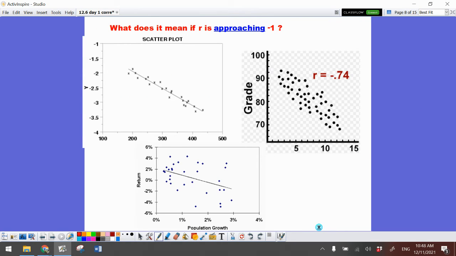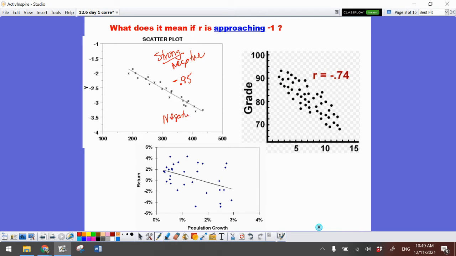All right, so let's take a look at these different types of scatter plots. I have a very strong negative here, and I see that because the points are really close together. So this one might be like a 0.95 negative, because it's going down.